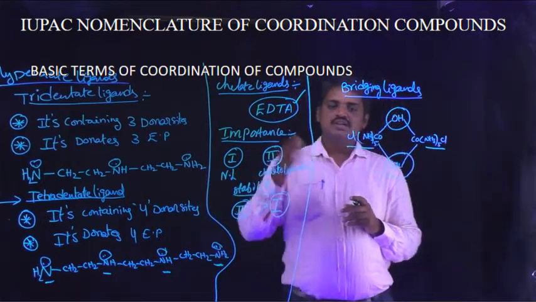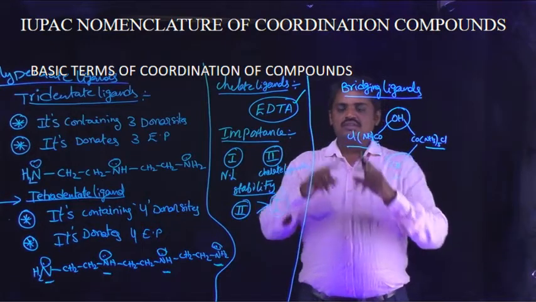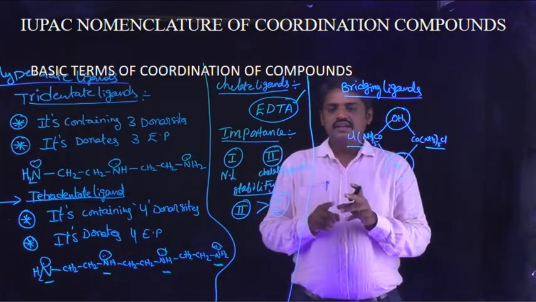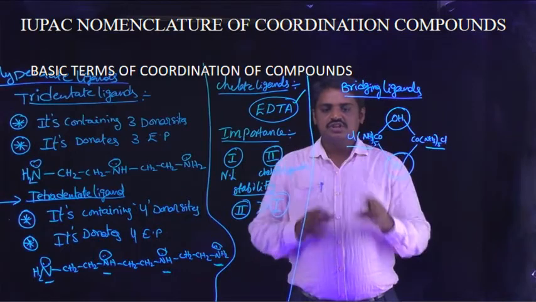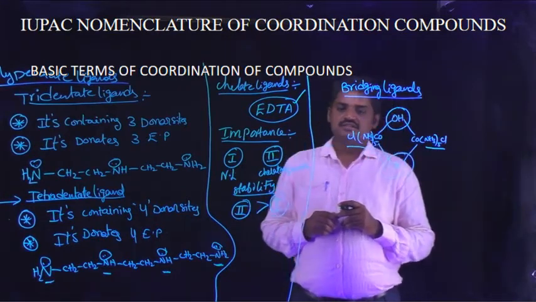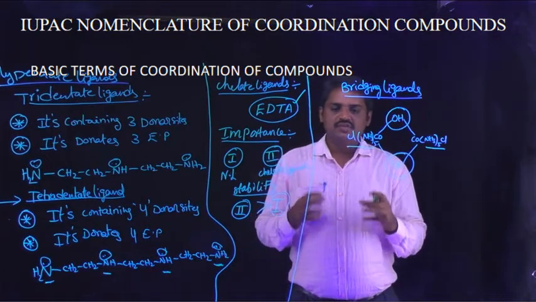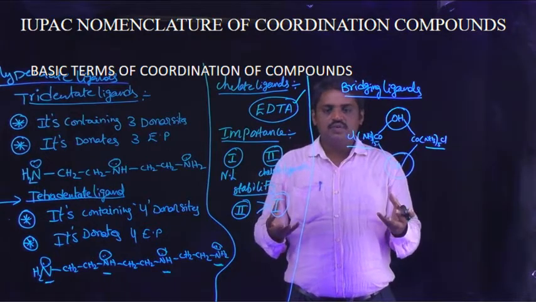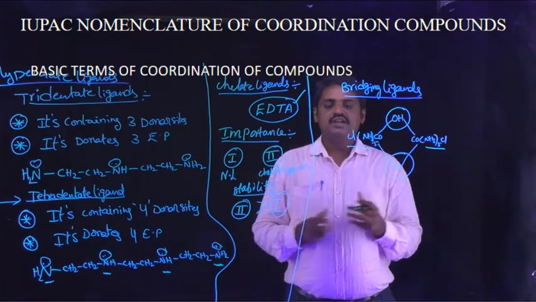Next, chelate ligands: the shape is cyclic or closed, and they are involved in coordination compounds to increase stability.